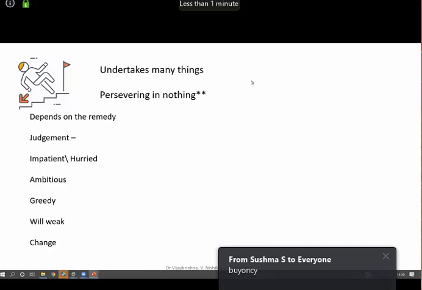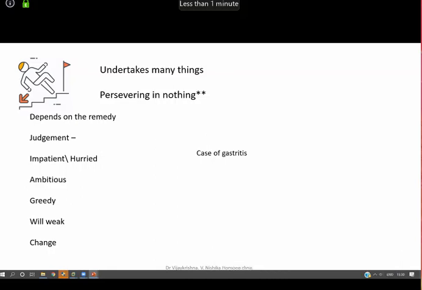What we'll do is we will rejoin again, and then I have a case of gastritis to share, and we'll see what exactly the rubrics taken are. So before we take up the case, probably we'll leave the meeting and we'll rejoin.